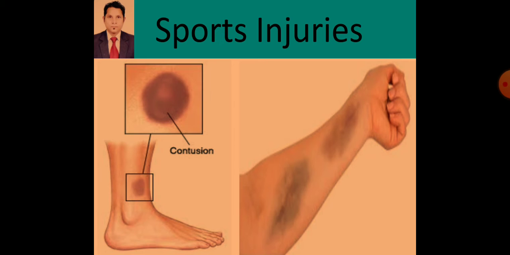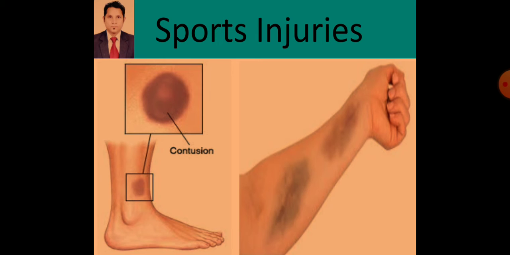What type of object is hitting the skin? The object with a smooth and round surface. The object must have a smooth and round surface, not sharp, because a sharp object will make a wound.